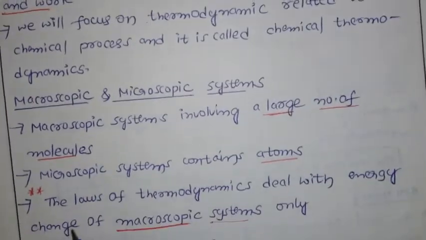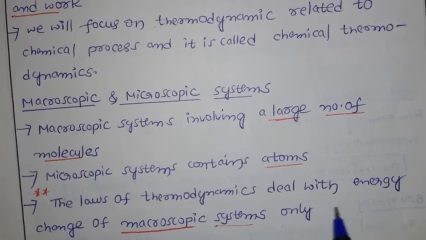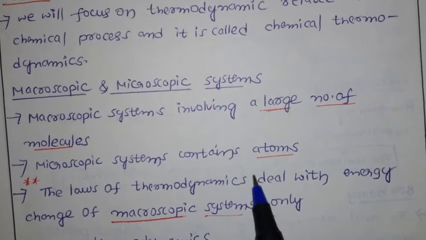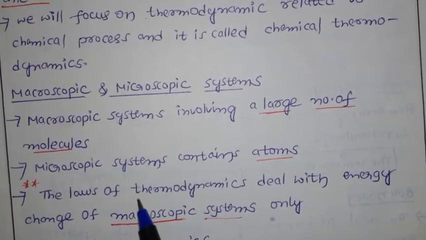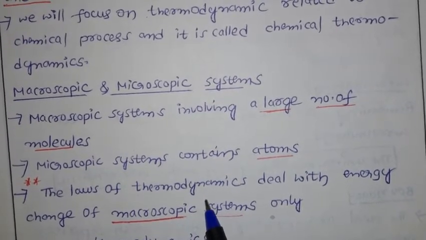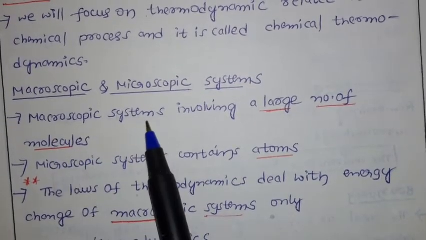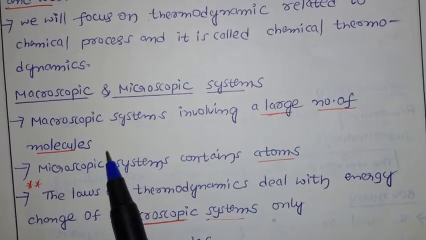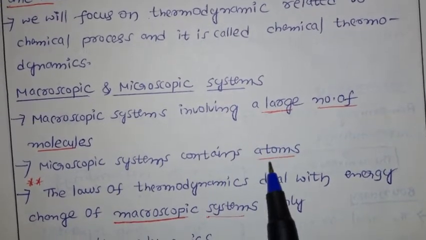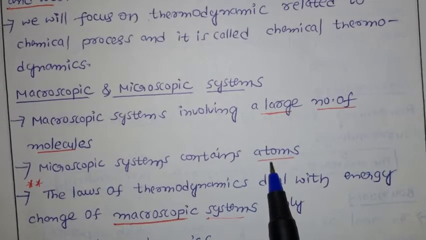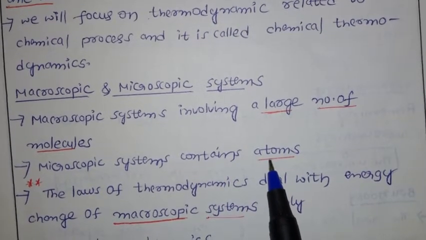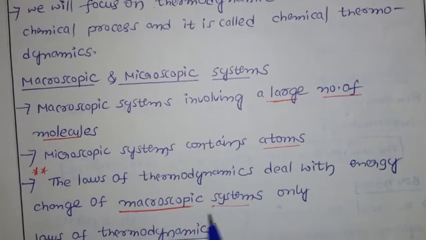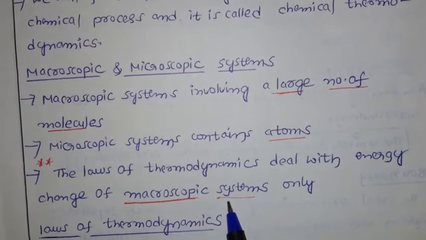So the laws of thermodynamics deal with the energy change of macroscopic systems only. We will discuss the laws later. The laws of thermodynamics are applicable only to macroscopic systems, not microscopic ones. Macro means we are discussing a large number of molecules, not the smaller atomic level.